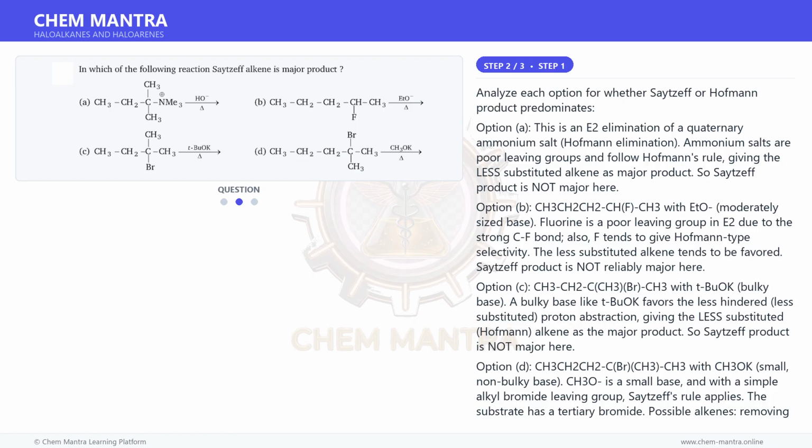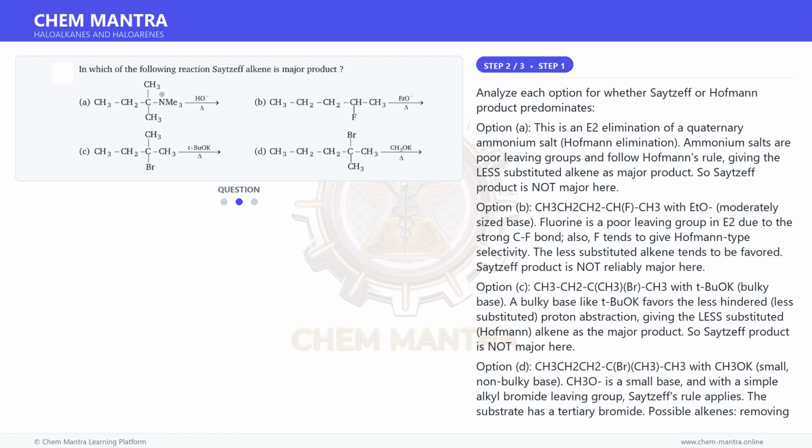Option D. CH3CH2CH2C(Br)(CH3)CH3 with CH3OK, a small, non-bulky base. CH3O is a small base, and with a simple alkyl bromide leaving group, Saytzeff's rule applies. The substrate has a tertiary bromide.